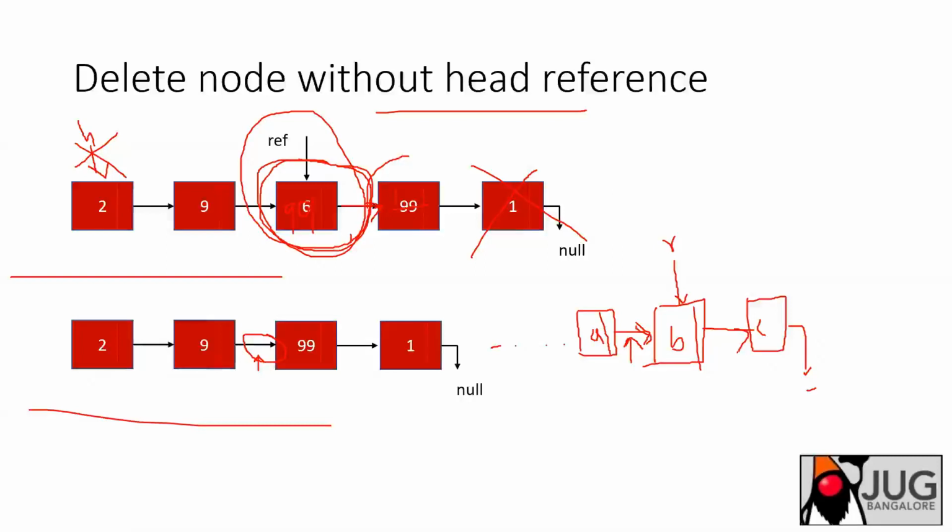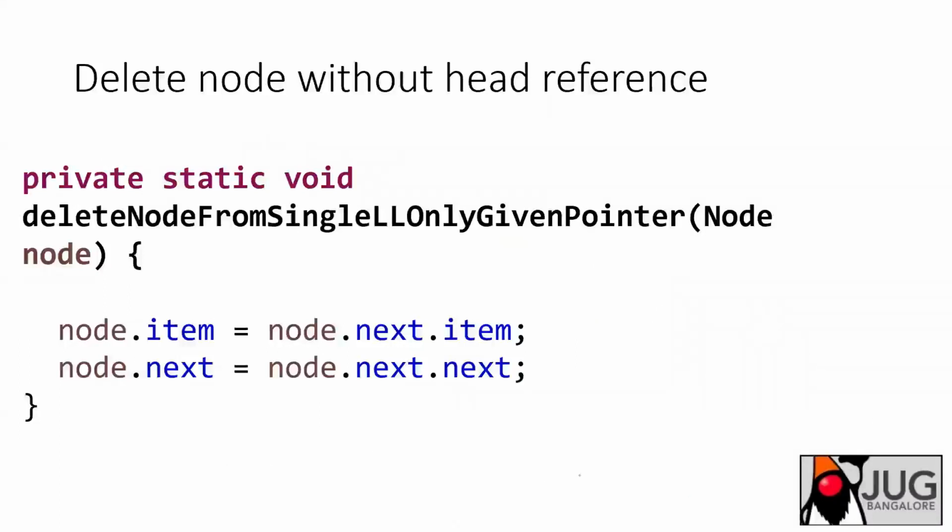The simple thing is that you just copy the elements from the next node to the current node, and the last node you just delete. That is what I have done here: node.item equal to node.item.next. I'm copying the element, because I need to delete this current node, and then node.next equal to node.next.next. This is not complete, because I need to reach the last node and free it. That code I have not written.